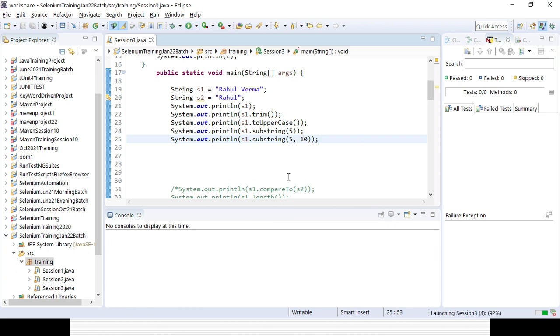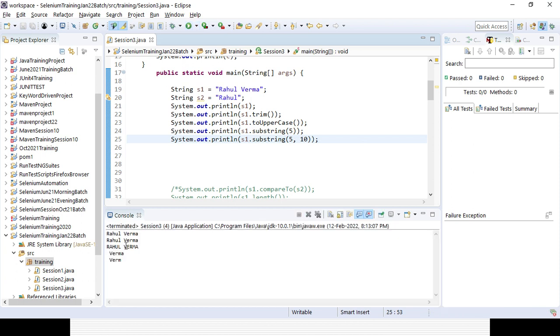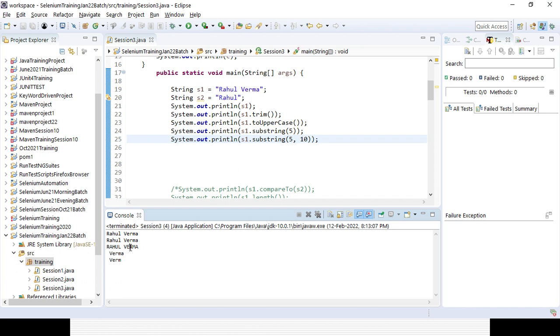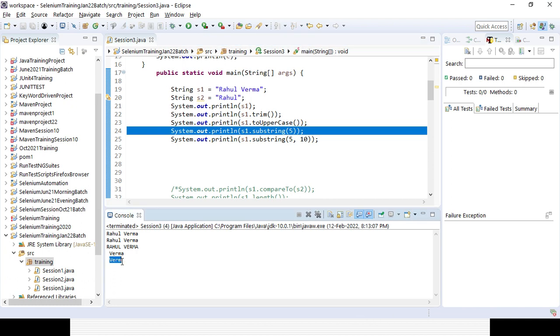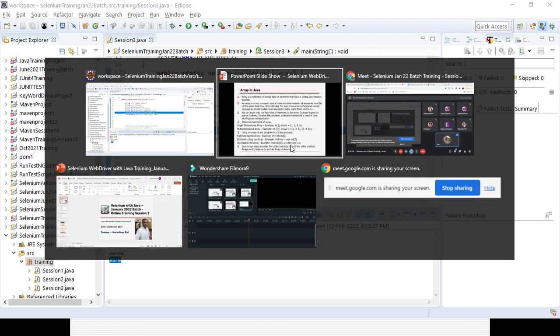That is the difference in substring, where you can give the starting index and ending index.